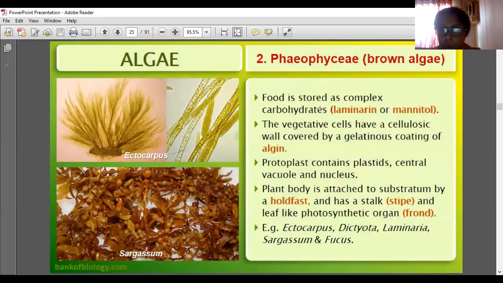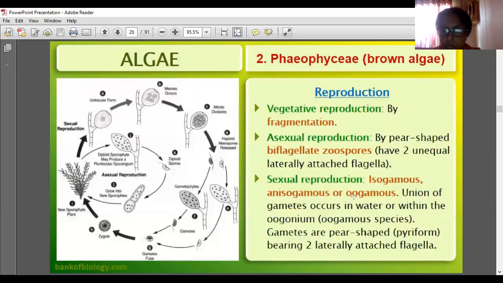Food is stored as complex carbohydrates. Reproduction is by fragmentation. Asexual reproduction is by pear-shaped biflagellate zoospores. Biflagellate means two flagella will be there, two unequal laterally attached flagella.